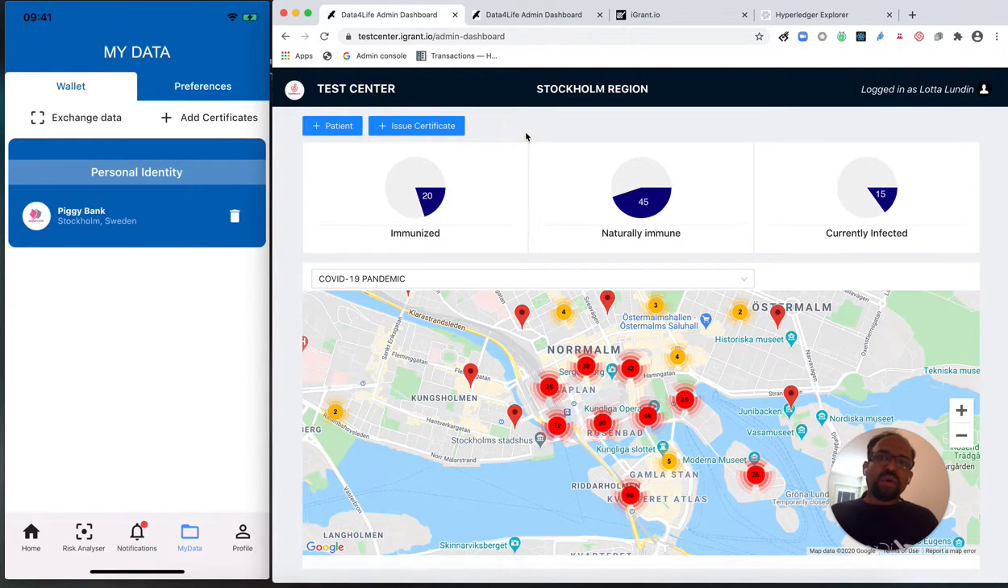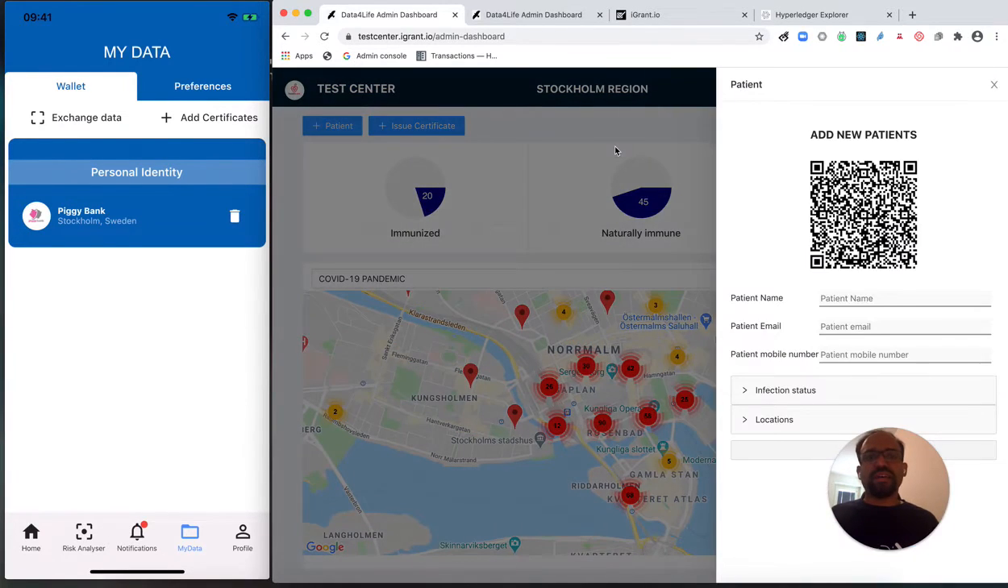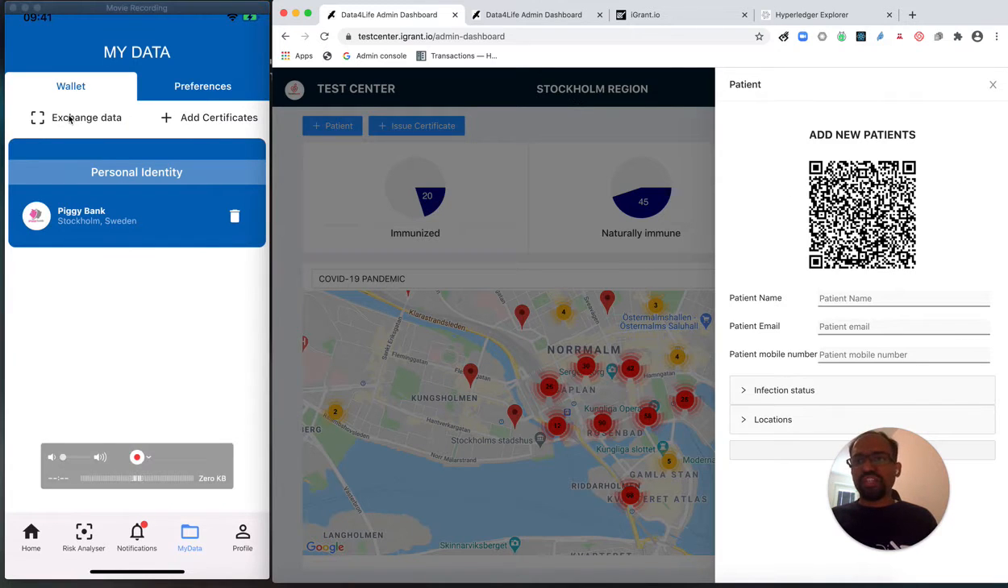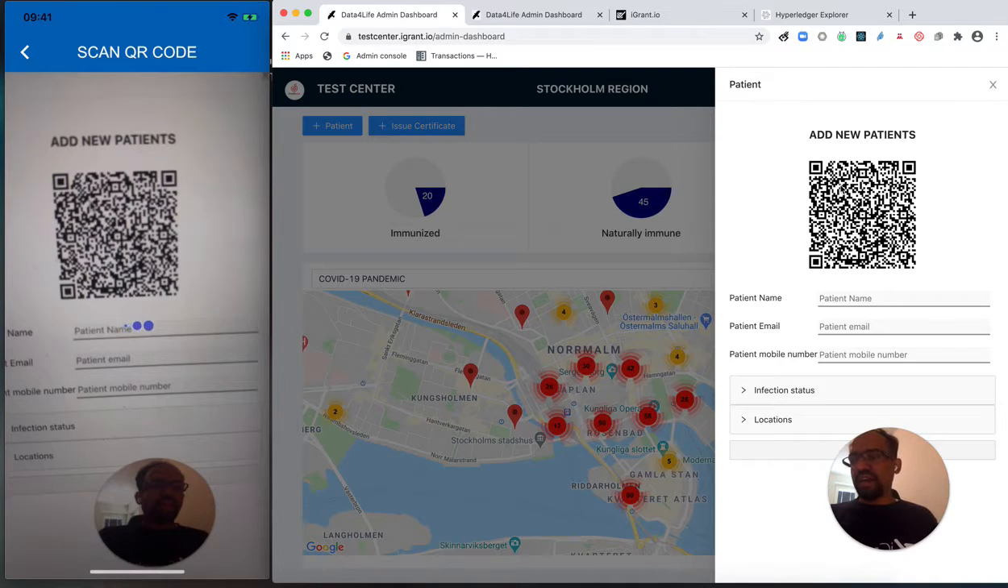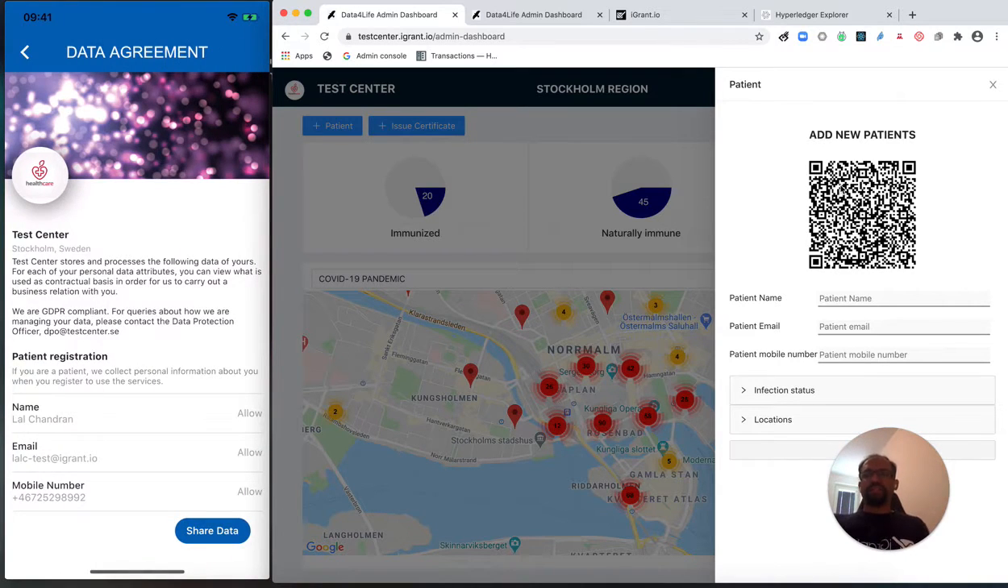So let me now put a scenario where I'm going to the test center where the patient has the possibility to self-register. So I'm going to exchange the data that is present in my wallet, issued by the Piggy Bank, to the test center by scanning this QR code with the exchange function I have over here. So I'm going to scan that. And when I do that, I'm presented with a data agreement that clearly gives me the visibility that this is the test center, and the data that's being collected is the name, email, and mobile number for the registration, with patient registration as the usage purpose.